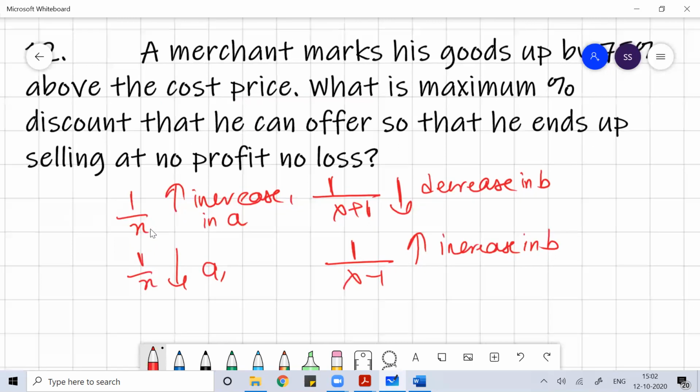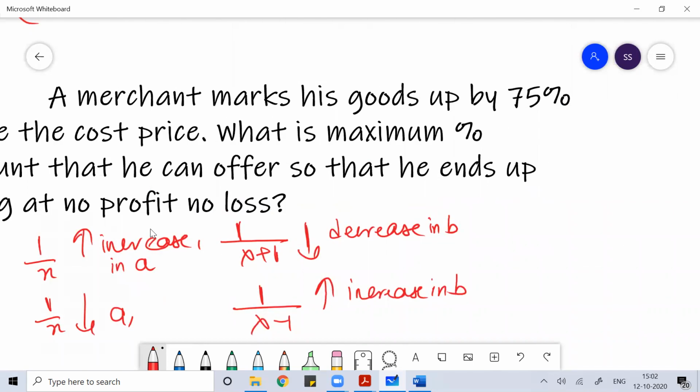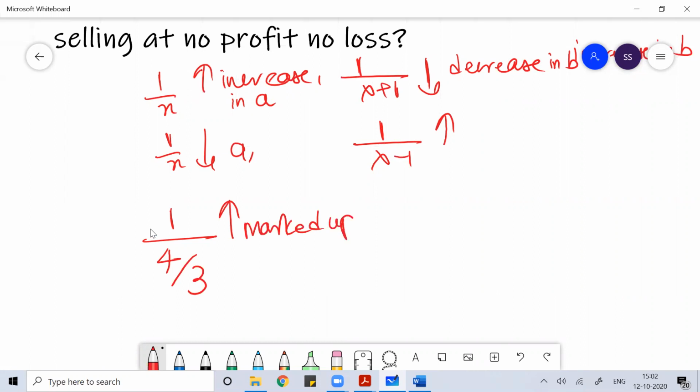So the merchant marks up his goods by 75%. 75% means 3 by 4. So how will I write this in 1 by x form? It means 1 by 4 by 3. So he marked up his goods by 1 by 4 by 3.